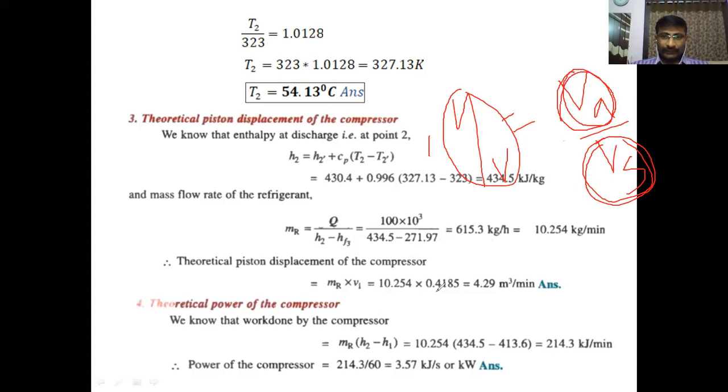Both are equal. That's why we are finding the volume flow rate through the compressor, 4.29, which is also represented as piston displacement volume. Clear? If the volumetric efficiency is given as less than 100%, these two are not equal. So from that volumetric efficiency, we have to find the piston displacement volume. Piston displacement volume or swept volume is equal to actual volume divided by volumetric efficiency.